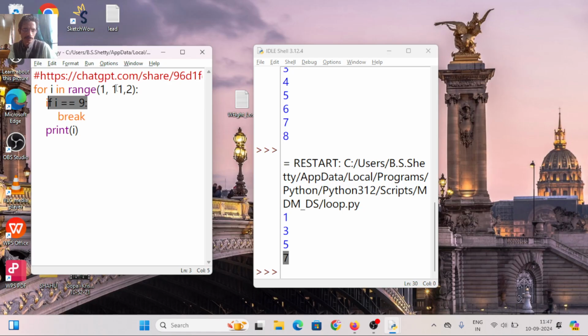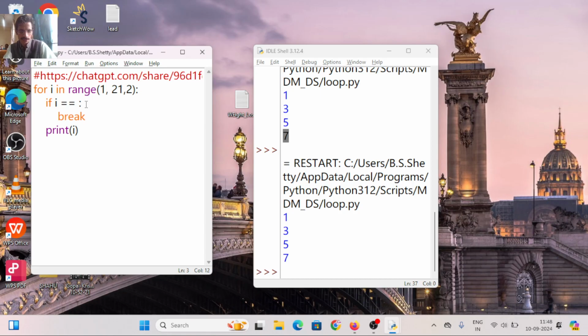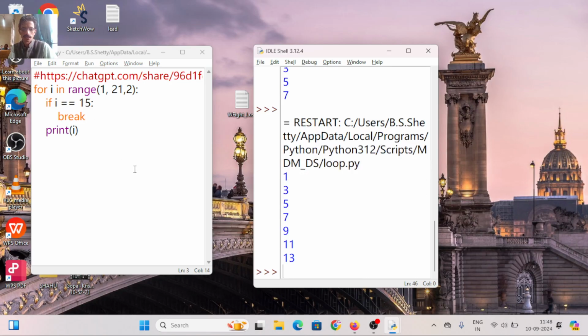Suppose instead of 11, I make it 21. What will happen? Same output. Here I change, instead of 9, I make it suppose 15. Clear? So we have taken different examples of loop with step size and break situation. So let us change from break to continue.